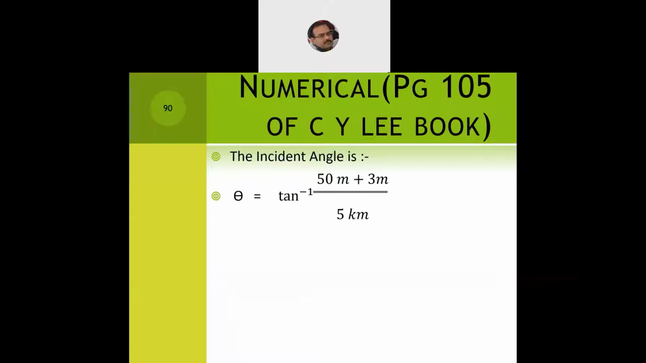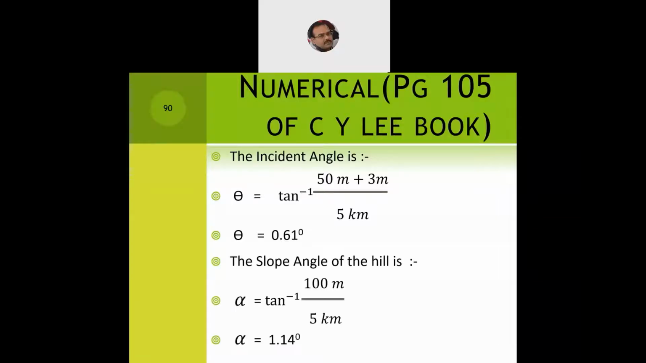So the incident angle we all know, just like in the previous example we have discussed, theta is equal to tan inverse of (H1 plus H2) by D. So (50 meters plus 3 meters) divided by 5,000 meters, and we get almost the same answer, 0.61 degree. Now what we need to compute next is the slope angle, alpha. So slope angle alpha is equal to tan inverse.